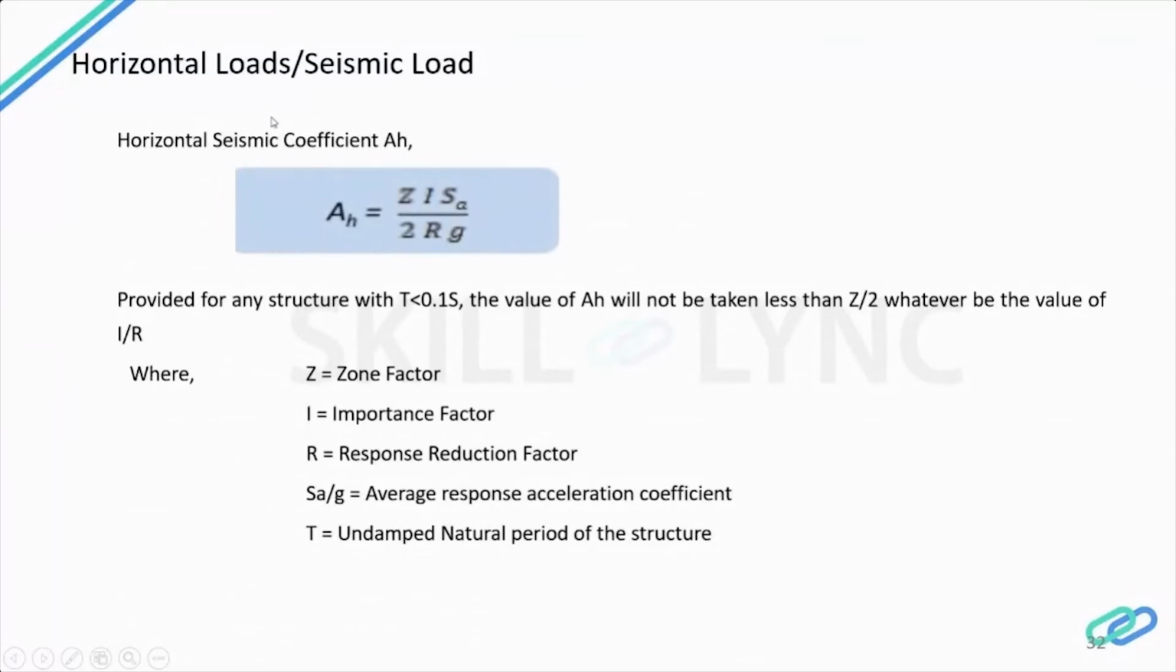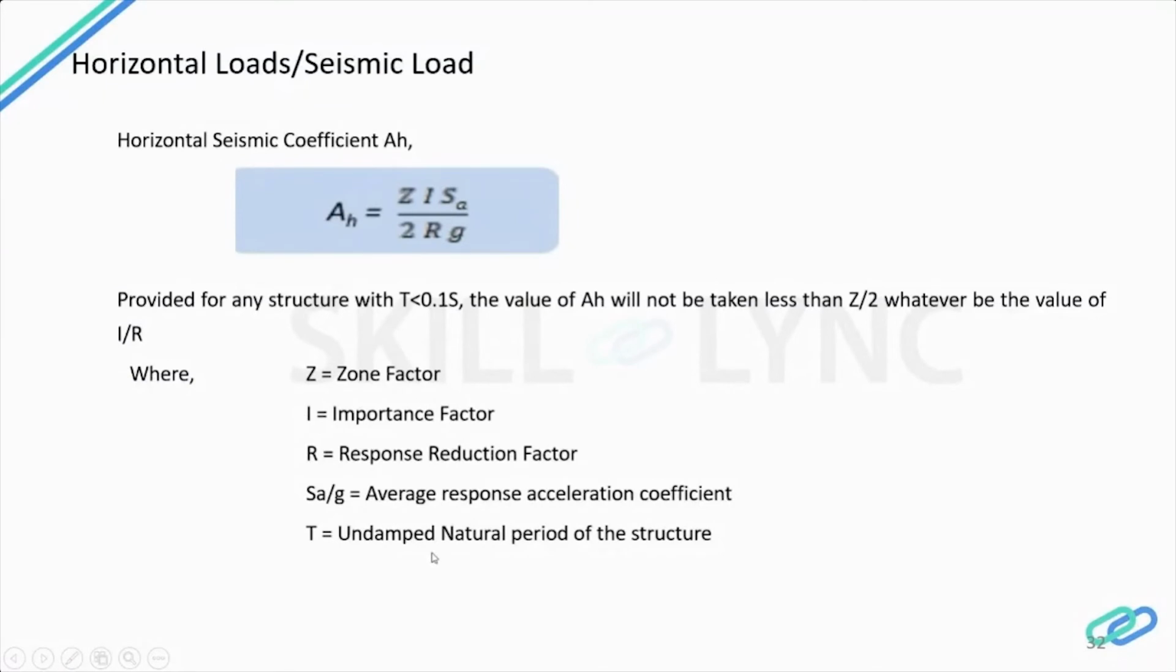In all structures, if the time period T is less than 0.1 s, the value of AH will not be taken less than Z by 2. Otherwise, whatever the value of ZI SA by 2RG comes, we consider it. Z is the zone factor, I is the importance factor, R is the response reduction factor, SA by G is the average response acceleration coefficient, and T is the undamped natural period of the structure.